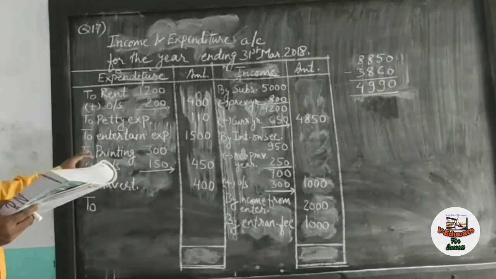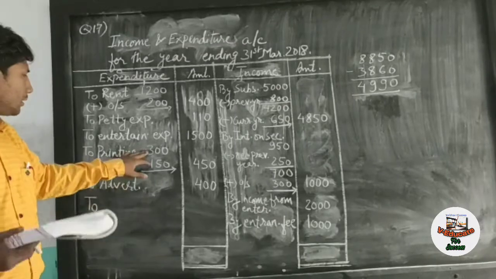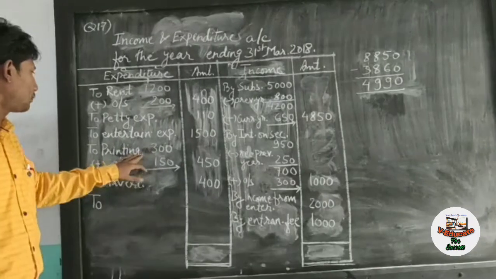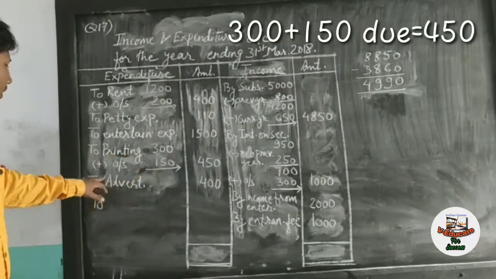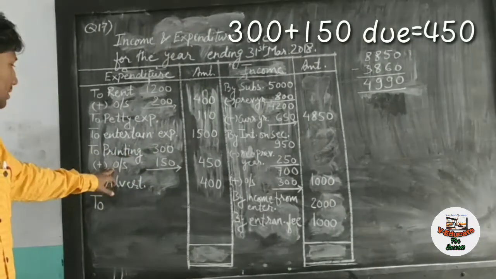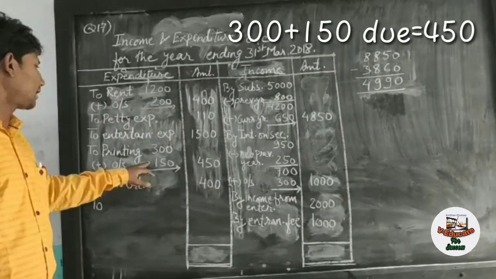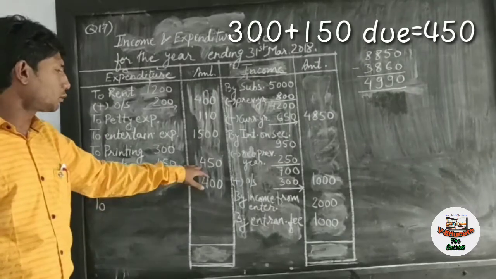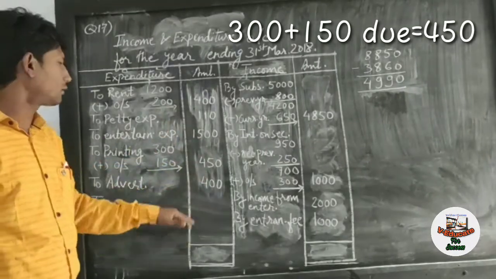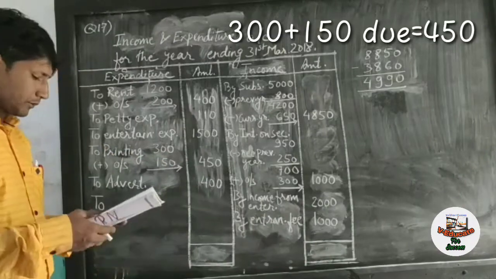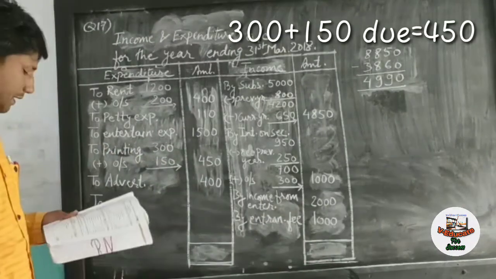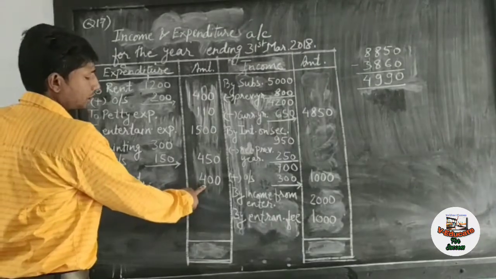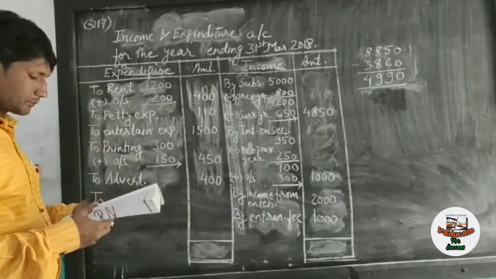Then the amount of printing, we have given the amount of printing in the cash book summary 300. The total amount paid for printing is 300, and at the last it is written outstanding, means due, 150 are still due to be paid. So we have to add these two amounts, and the total amount of printing for this year will be 450. Then it is given advertisement expenses. To advertising, no adjustment is there. Write the full amount in the amount column 400.